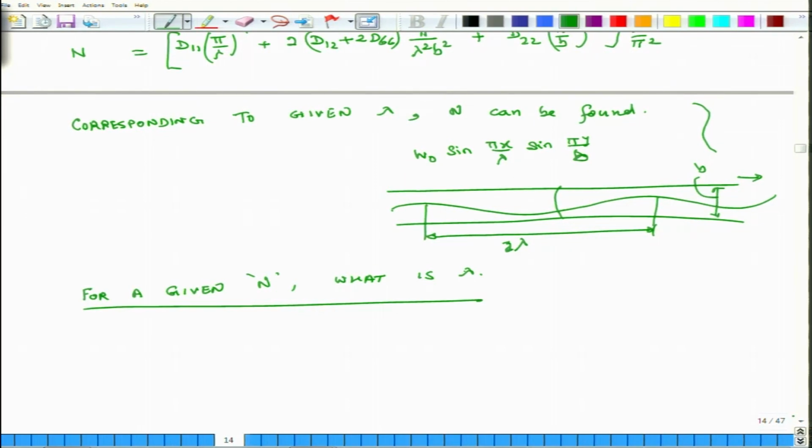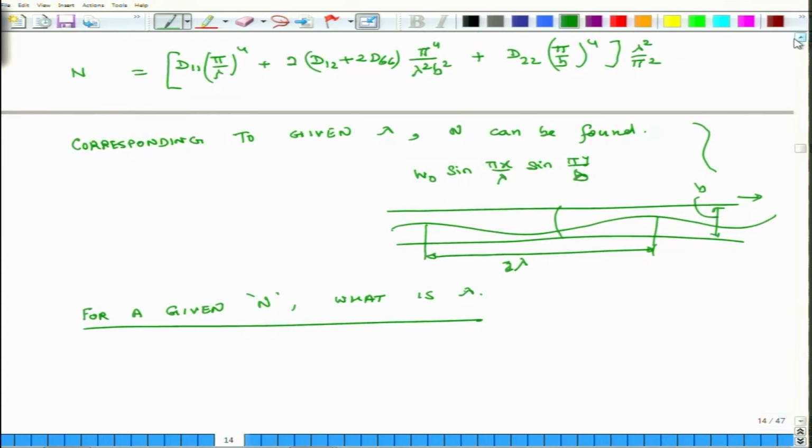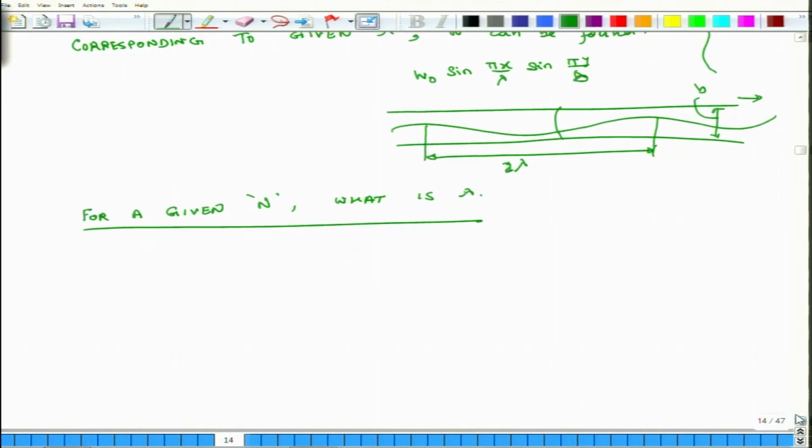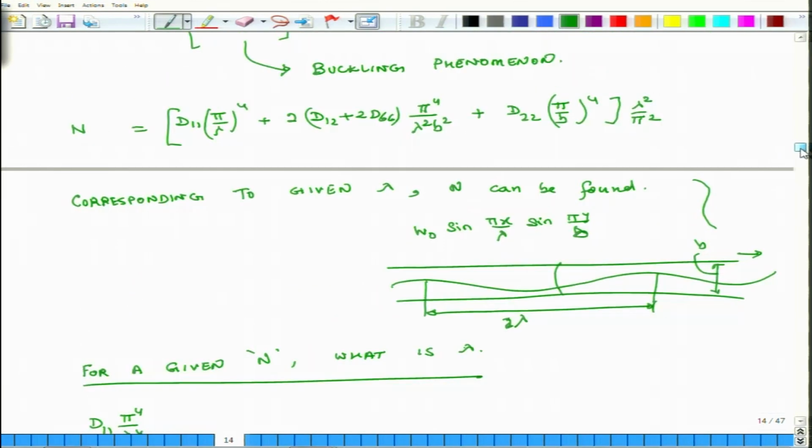So, what I do is I multiply this equation by lambda to the power of 4. So, I get d11 pi 4 over lambda to the power of 4. So, what I am doing is I am reorganizing this entire equation.